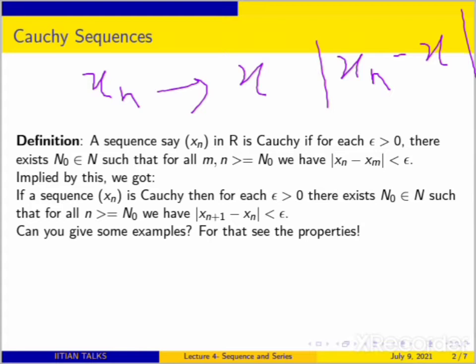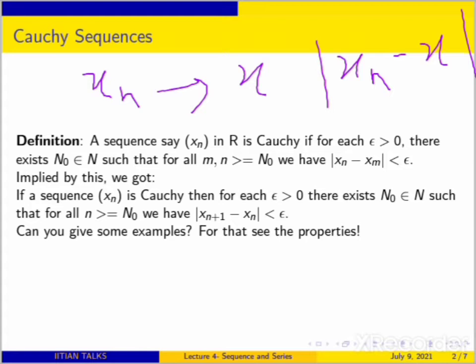But here in Cauchiness, we are discussing the difference between two terms, say xn and xm, of our sequence. When you say that the difference between xn and xm is less than epsilon, or the distance between two terms is less than epsilon, that is Cauchiness.